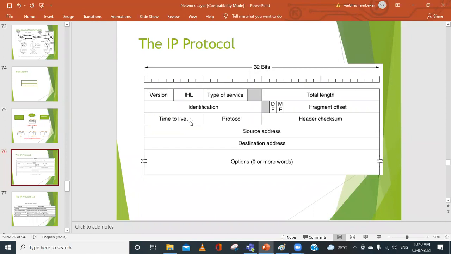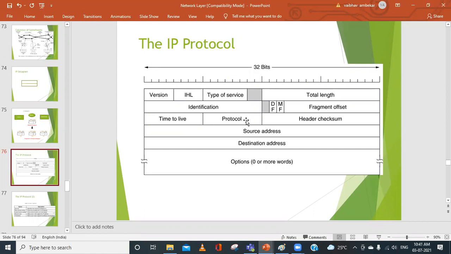So if there is some congestion or traffic occurs, it will lose all its information or it will be failed. So to avoid that, we are putting this time to live. After it becomes 0, this packet or datagram will be discarded. Again, it has to be retransmitted.